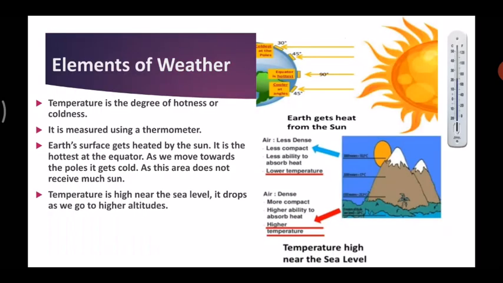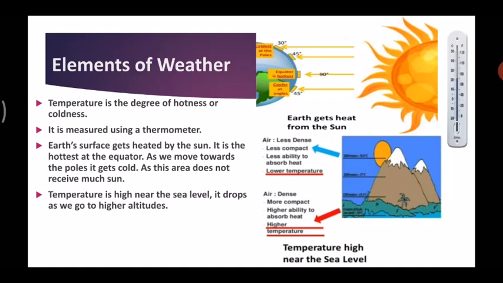Let's move forward. Next is elements of weather. Weather depends on these five things: temperature, air pressure, wind, moisture, and precipitation. Let's see what they are. First is temperature. As you know, temperature is the degree of hotness or coldness. It is measured using a thermometer. You can see a thermometer.